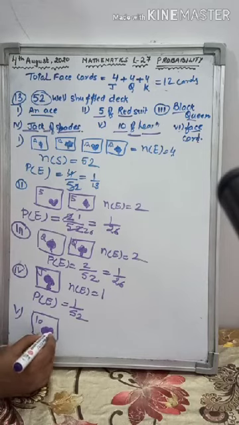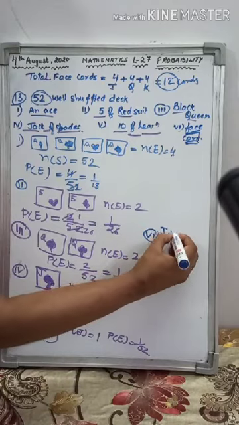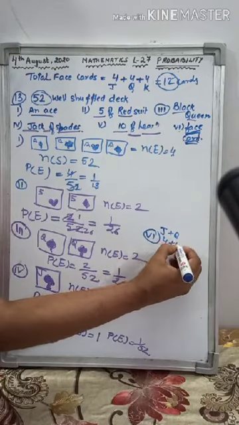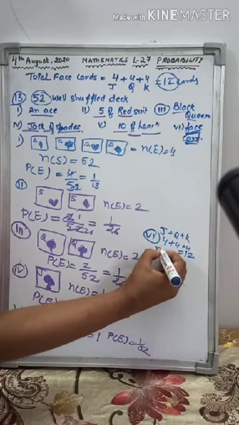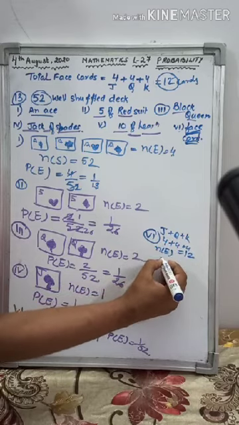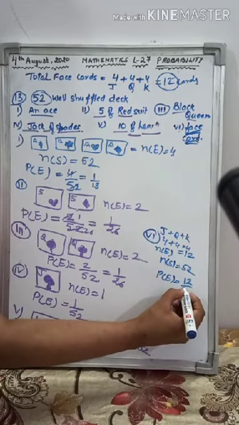Now the next part is the sixth part. In the sixth part you have to find the probability of drawing a face card. Just now I have told you how many face cards there are. 4 of jack, 4 of queen and 4 of king. So total face cards is 12 and sample is 52. So the probability of drawing a face card is 12 by 52.